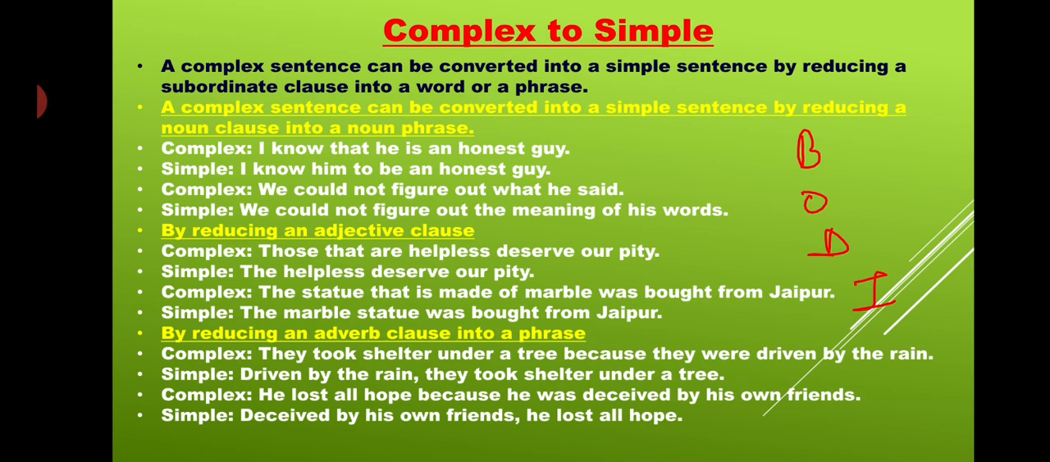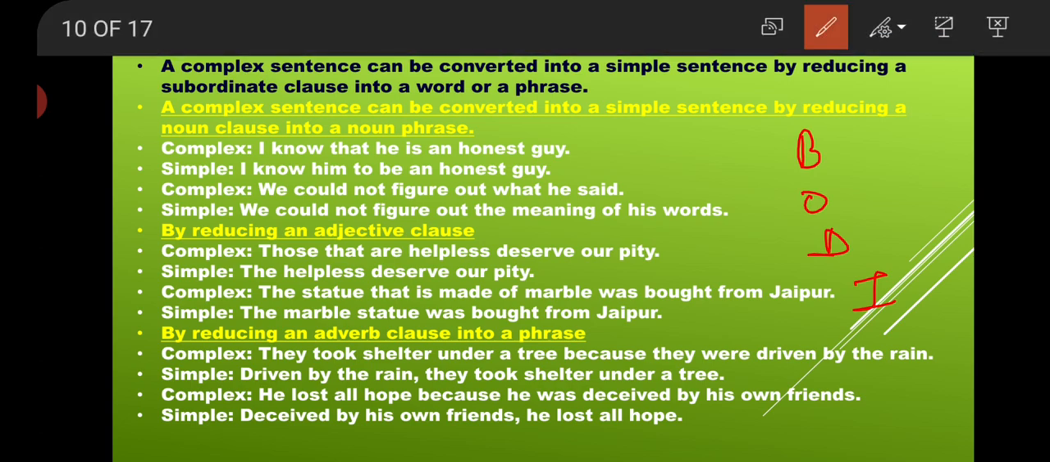वैसे वैसा करेंगे, right? पहले simple to complex करना था तो हमने क्या किया? subordinate clause को बढ़ाया बीच में connector डाल के. अब यहाँ पे हमको cut करना है. Subordinate clause को cut करके phrase में convert करेंगे. Complex में है: I know that he is an honest guy. I know him to be an honest guy. Got it? क्या use किया हमने? To be. To infinitive. What we have used? To infinitive.